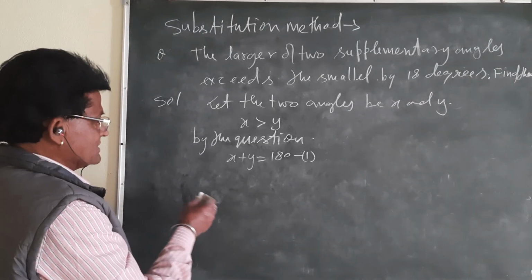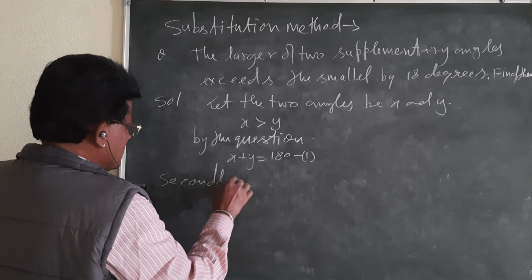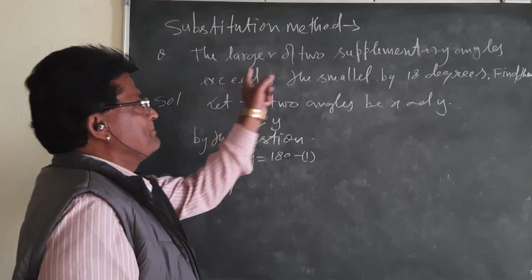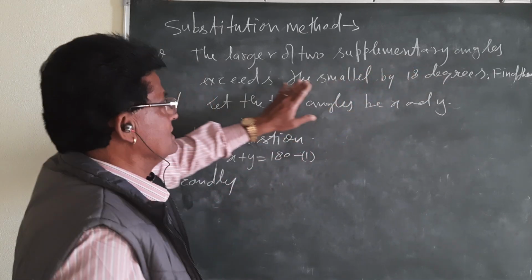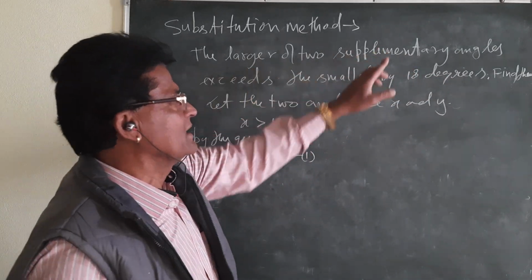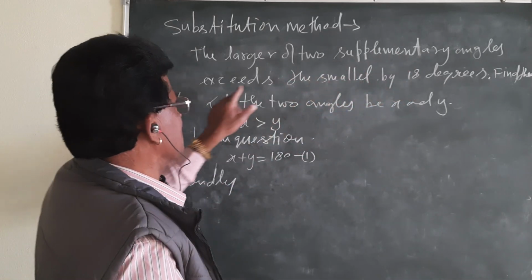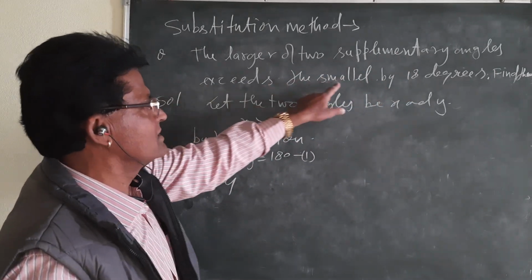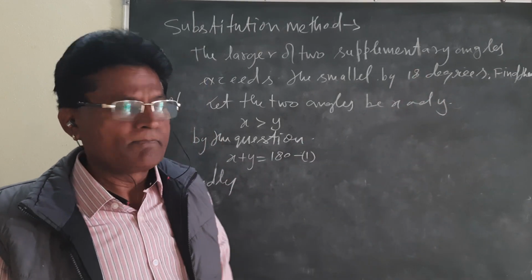Secondly, second case, very important question, try to understand step by step. What is the larger of the two angles? Larger is x. The larger of the two angles exceeds the smaller by 18.